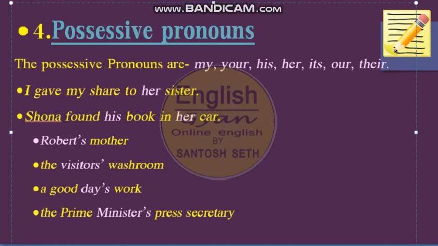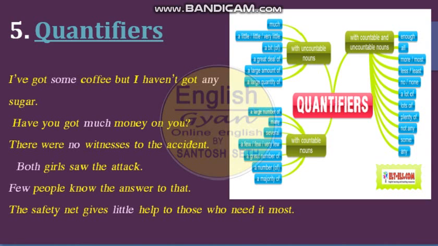Let us see the next one. So now you can see quantifiers, and there is a long list of quantifiers because we are using them frequently in our day-to-day life, like some, any, much, no, both, few, little. So these are quantifiers, and these quantifiers are telling about the quantity and number also. So quantifiers are also determiners.